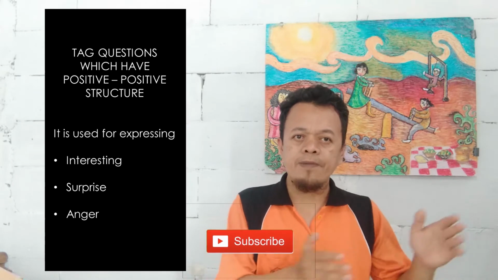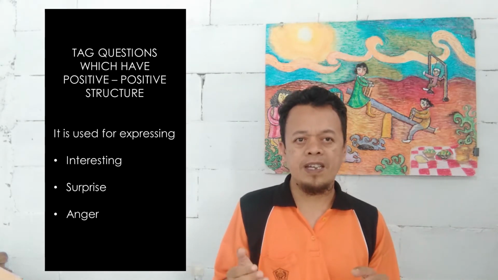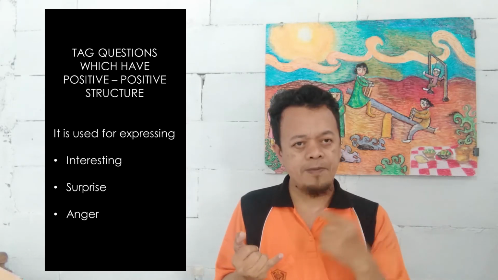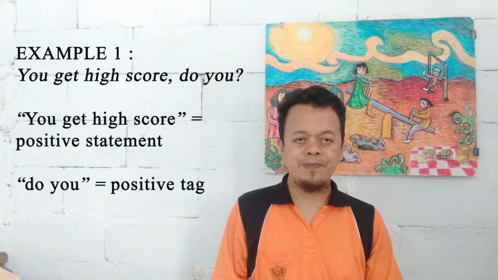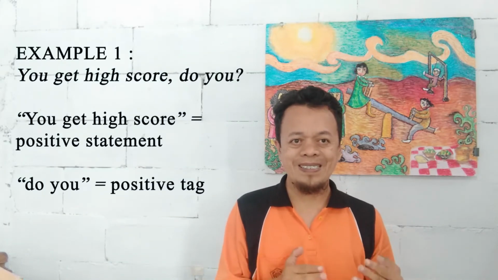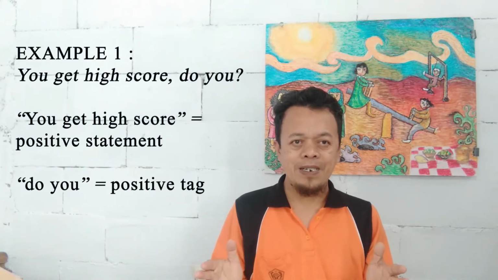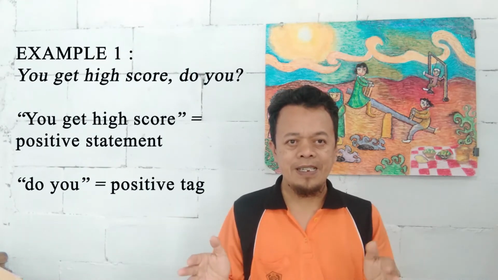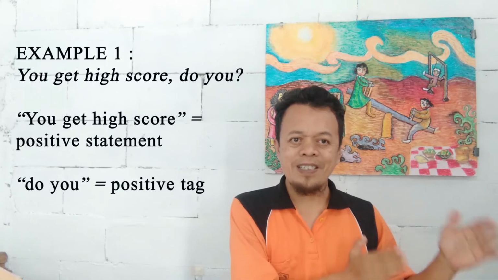But in another way, there is the structure of a positive statement followed by a positive tag. It is usually used to express surprise, interest, or anger. For example, you get a high score, do you? You get a high score is a positive statement, and do you is a positive tag.